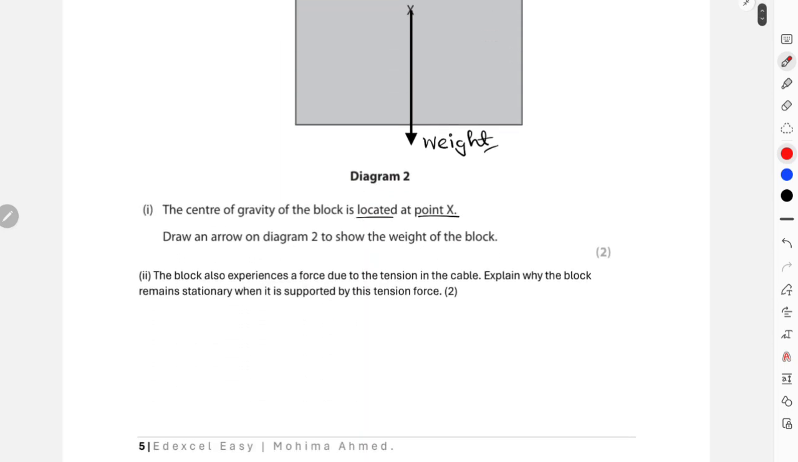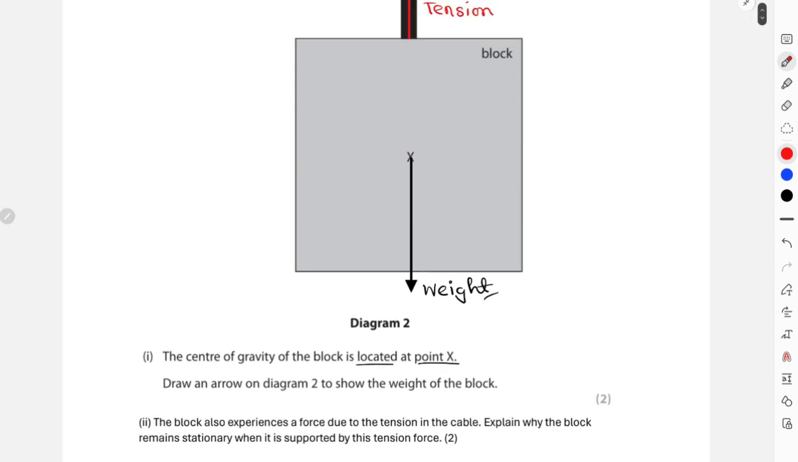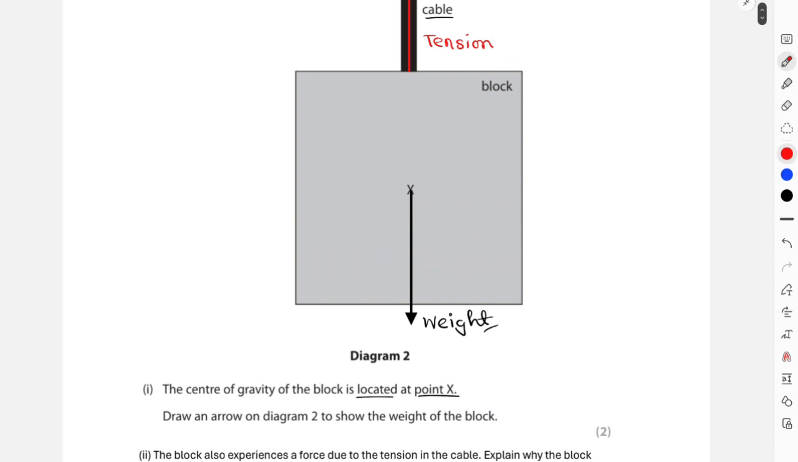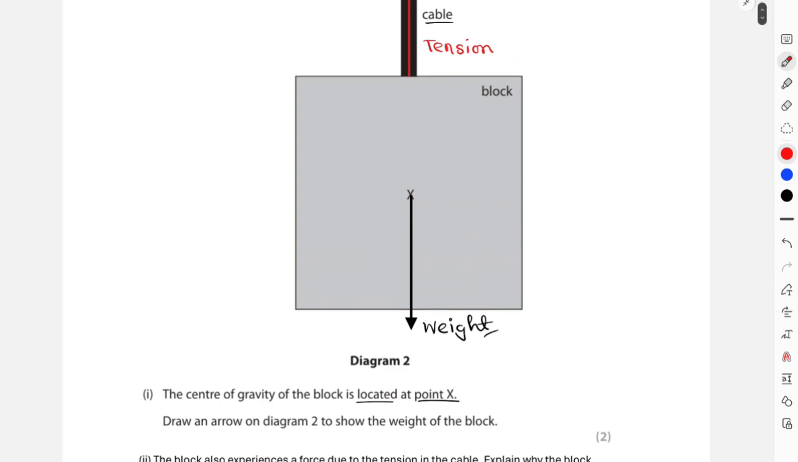And after that, it says that the block also experiences a force due to tension on the cable. Explain why the block remains stationary when it is supported by this tension force. It remains stationary because of Newton's first law, right? The magnitude of the tension and weight were equal, but they were acting in opposite direction. So for example, if the tension is 5 Newton and weight of the block is also 5